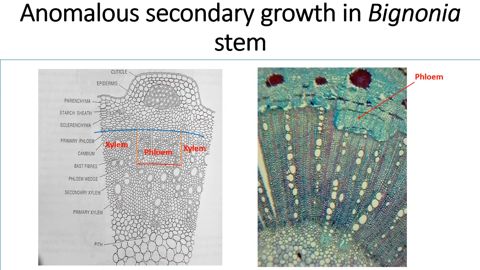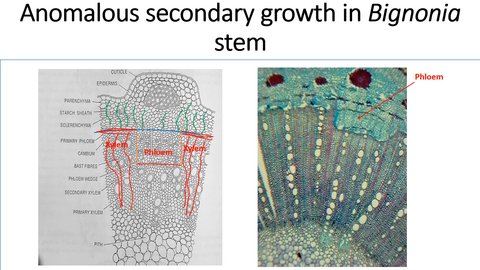Here you can see clearly that this portion is cambium, this portion is cambium, and as a rule it continuously forms xylem inside and phloem outside.